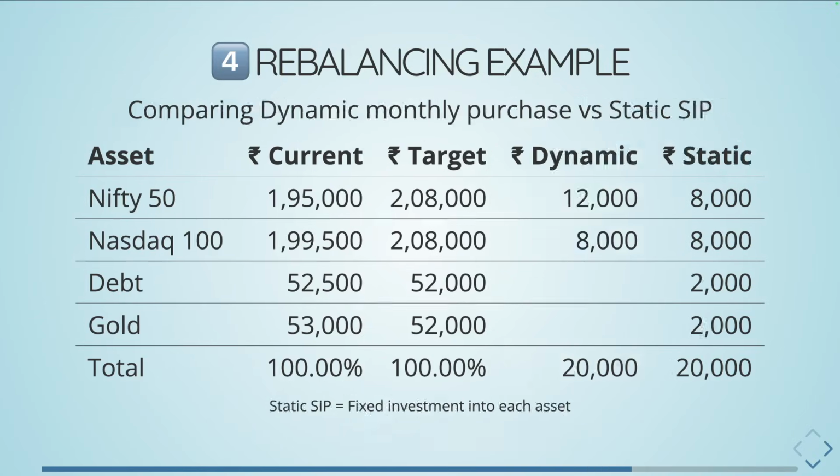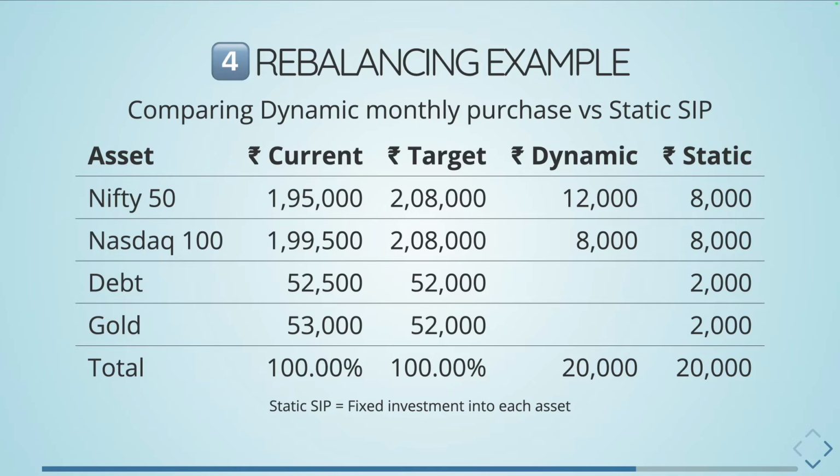Now compare this against a static SIP, where you just set up a plain old SIP for a year or something, and you're done with it. In this SIP model, the static column follows the 40%, 40%, 10% and 10% allocation for the 20,000. We will always keep buying 8,000, 8,000, 2,000, 2,000, irrespective of the market condition. In the current example, debt and gold are higher than the target allocation. Still, we would have bought 2,000, 2,000 in a static mechanism like SIP.